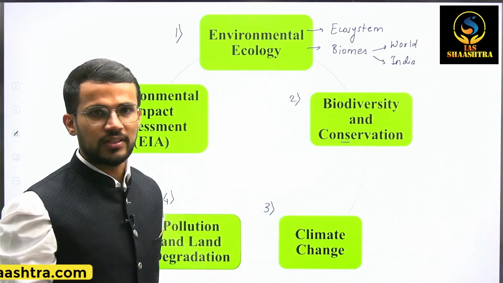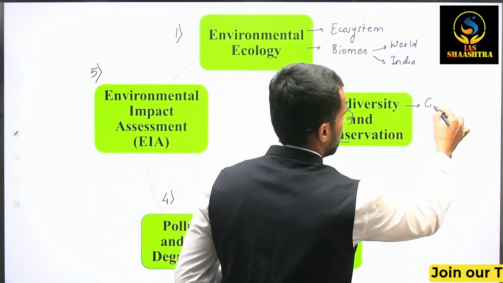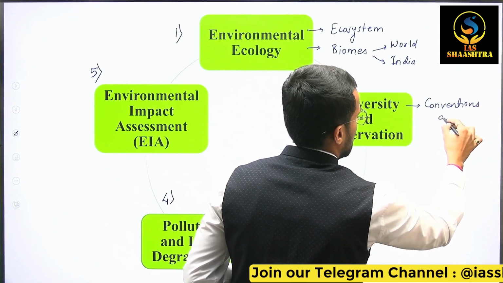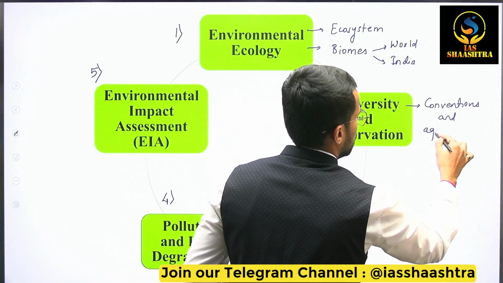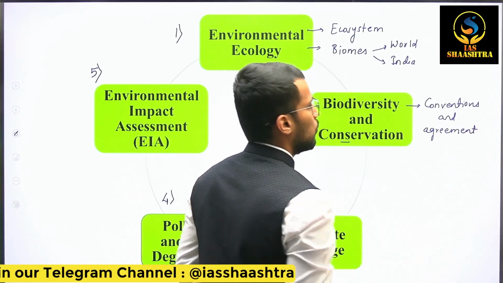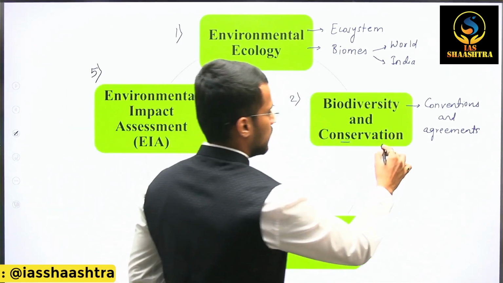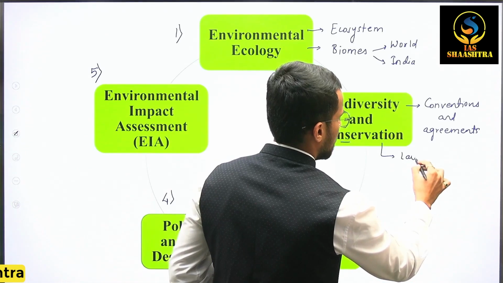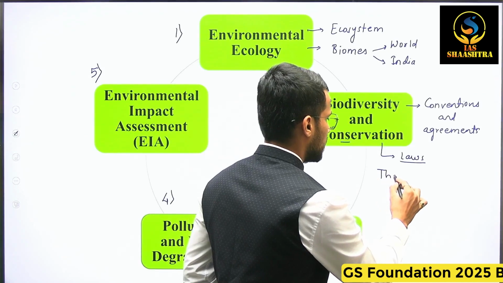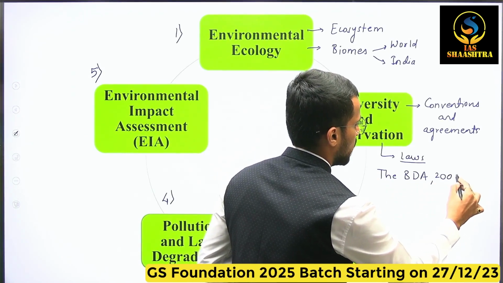Then in biodiversity and conservation, we should primarily focus on various conventions and agreements like the United Nations Convention on Conservation of Biodiversity, popularly known as UNCBD. Also, there are different acts or laws enacted by the Government of India. For example, the Biodiversity Act of 2002 for the conservation of biodiversity in India.